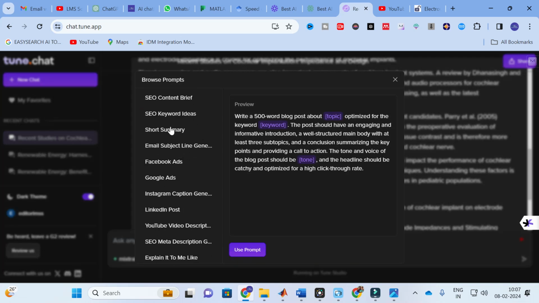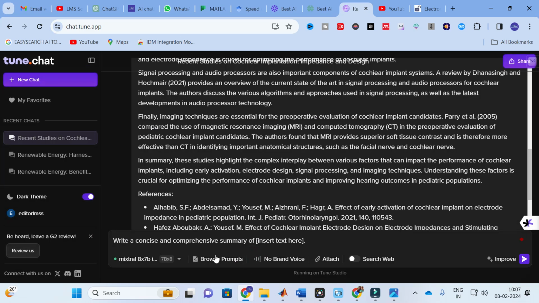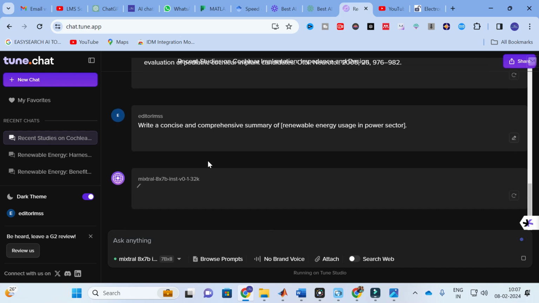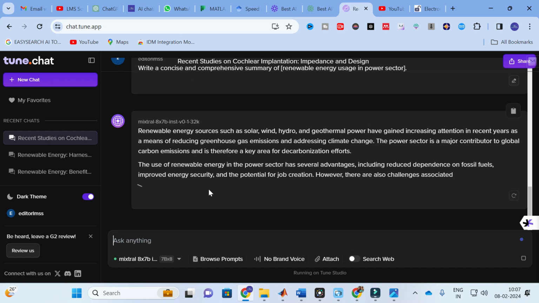Now we will explore the tool, that is, the prompts. I am going to use prompts. Write a concise and comprehensive summary of, for example, I am going to insert a topic here, renewable energy usage in power sector. This is the input prompt I am going to give. It will take several seconds to generate the content. Yes, it is generating. So the prompt works well.